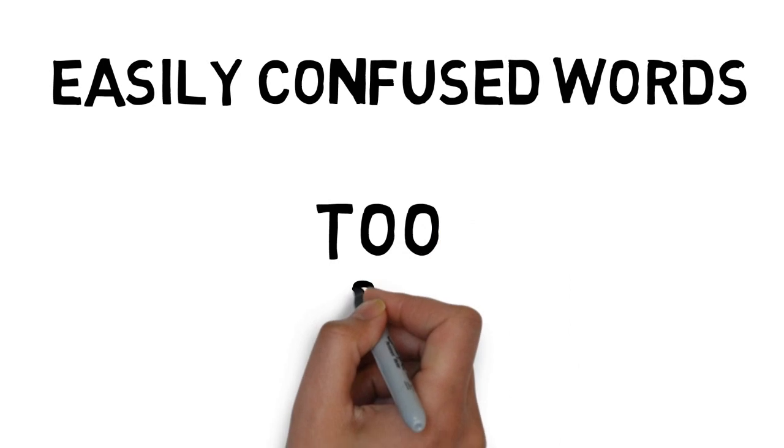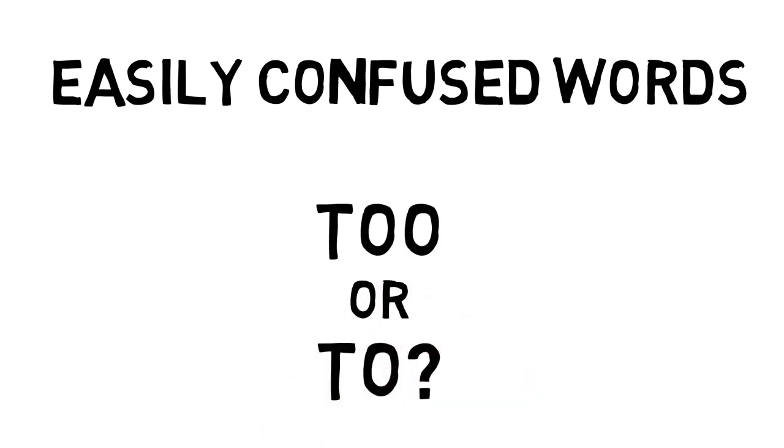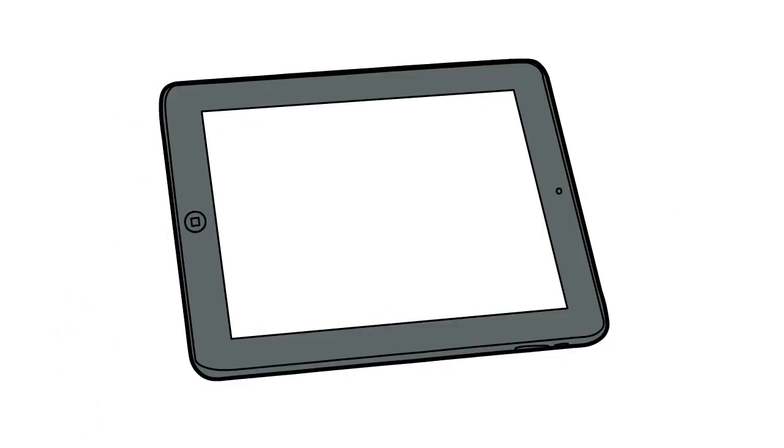In this lesson, we're going to look at whether you should write "too" or "to". So "too" with two O's or "to" with one O. Now, here's a wrong example.